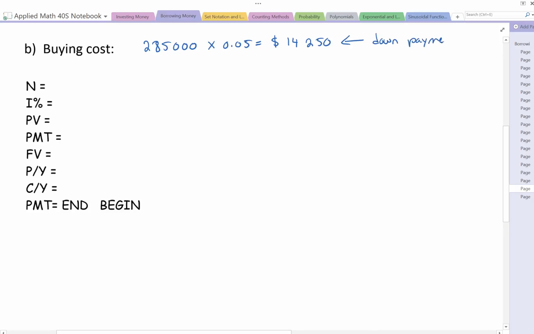Now remember, you're not getting a loan for that. That's money you have to acquire on your own. Now, after you've paid that, you can get the loan for the remainder. So take off the down payment here, and you're left with $270,750. Now that's the value that's going in under PV. That's your loan, your mortgage.